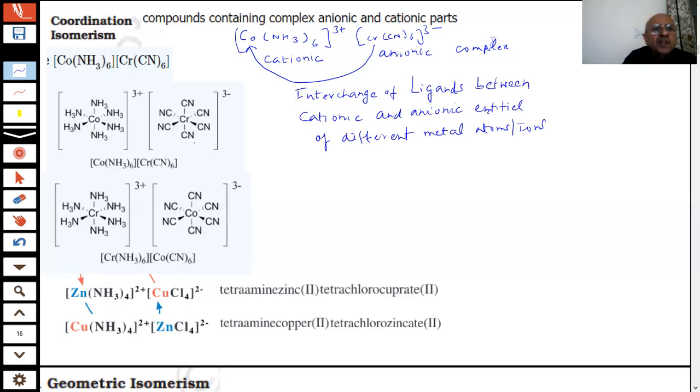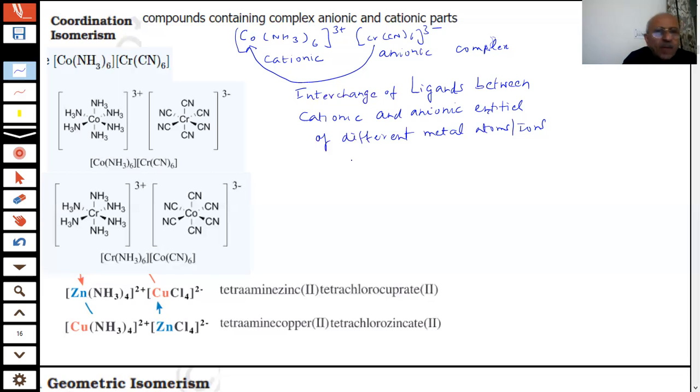Here you have seen the example very clearly. In the first case, cobalt is present and the ligands are NH3. In the second case, you see what has happened. Chromium is bonded with six ammonia molecules and cobalt is bonded with six CN cyano ligands. So what has happened, students? Interchange of ligands has taken place and you are getting two isomers. These are called coordination isomers. They are again different compounds, students.